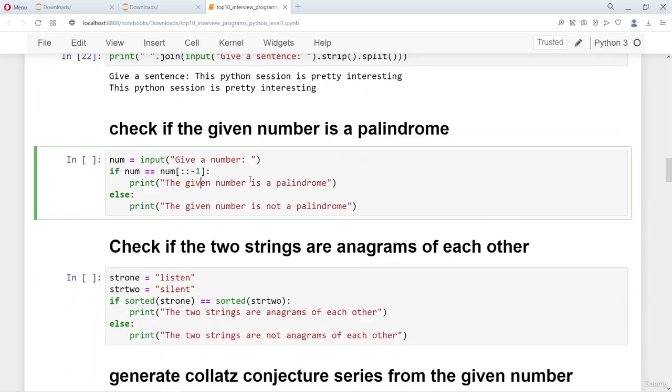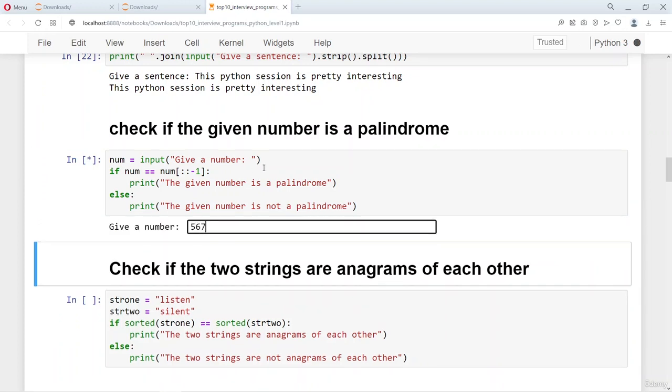Let us look at the program to check if the given number is a palindrome. So we take the input. The number is taken as the input here, but the input statement takes the number as a string. So this is very convenient because you can use the slice notation and then use the last number here, which you put as -1, so that the sequence is considered as a reverse. It's a very Pythonic way to reverse the given number.